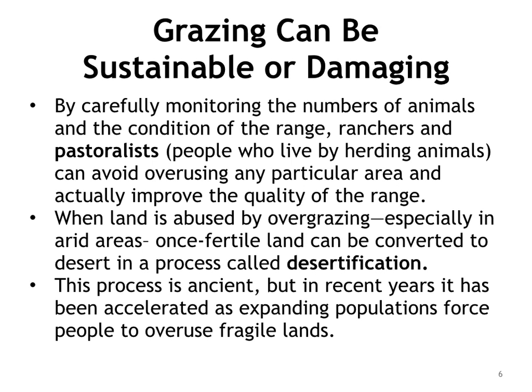This process of conversion of once fertile land to desert is called desertification. This process is ancient, but in recent years it has been accelerated by expanding populations and the political conditions that force people to overuse fragile lands.